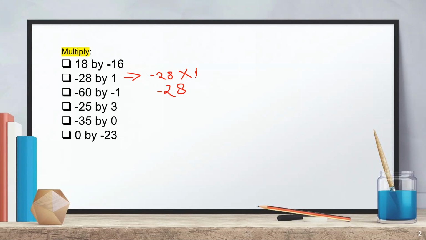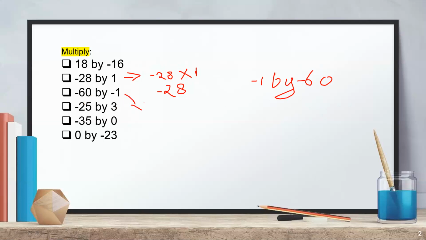Okay, and then minus 60 by minus 1. So how will we do it? The same way. And suppose if you have a question like minus 1 by minus 60, your answer will be the same.